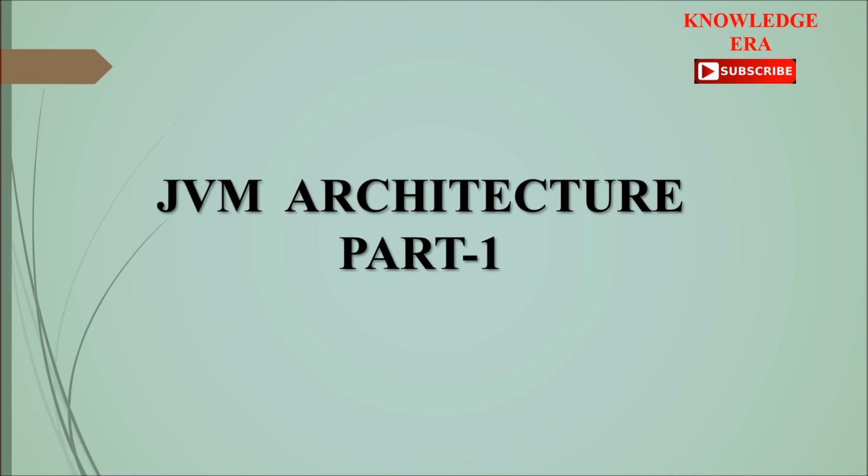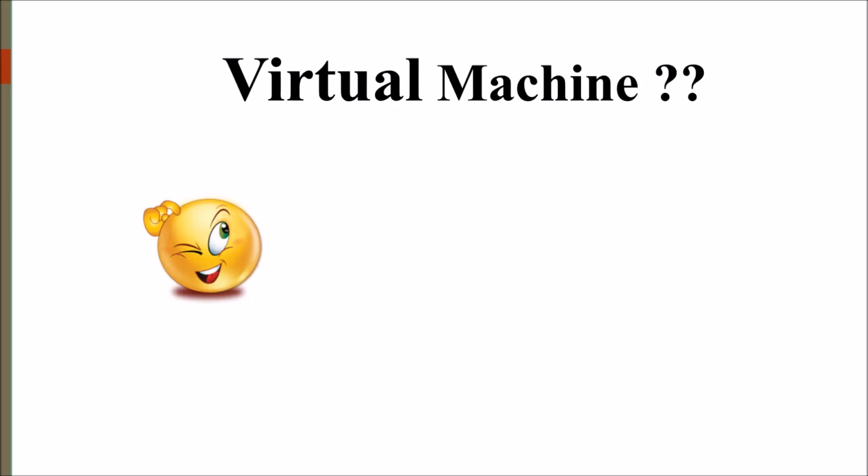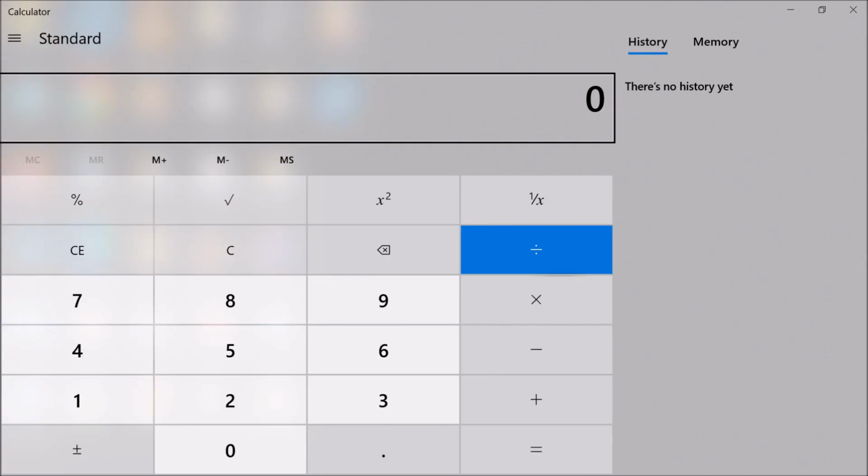So just by telling the long form of JVM, that is Java Virtual Machine, the question arises: what is a virtual machine? So friends, a virtual machine is nothing but a software simulation of a machine which can perform operations like the physical machine. Example, just consider this calculator.